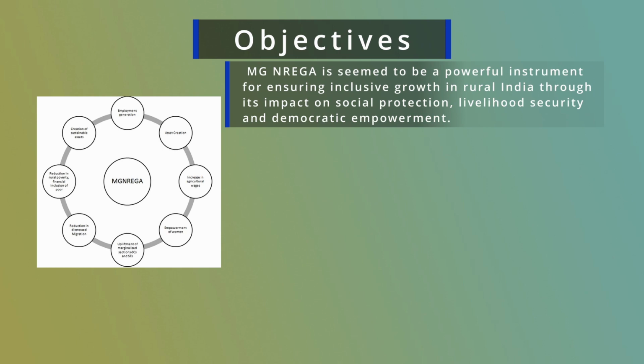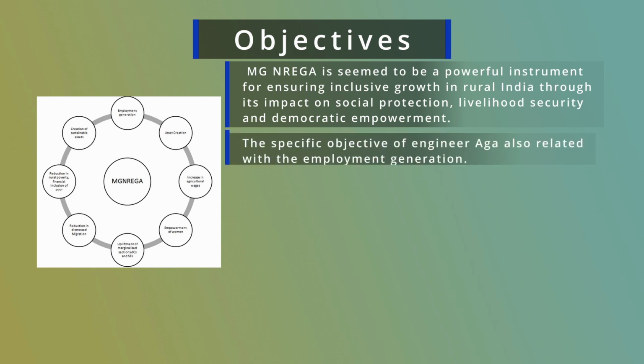Now we consider the important objectives of this program. As regards the important objectives, MGNREGA is seen to be a powerful instrument for ensuring inclusive growth in rural India through its impact on social protection, livelihood security, and democratic empowerment.